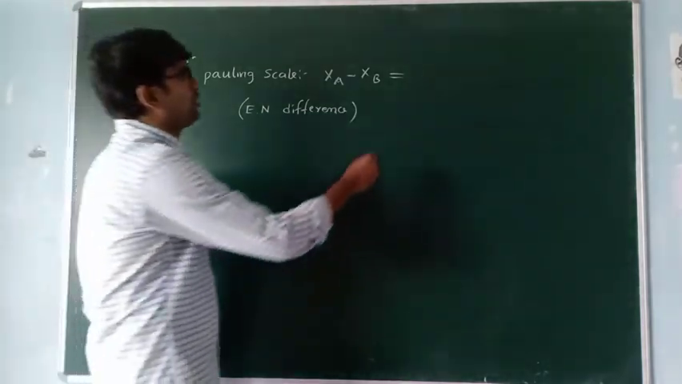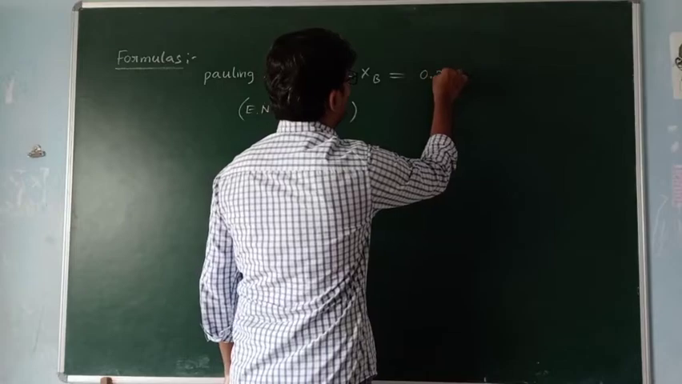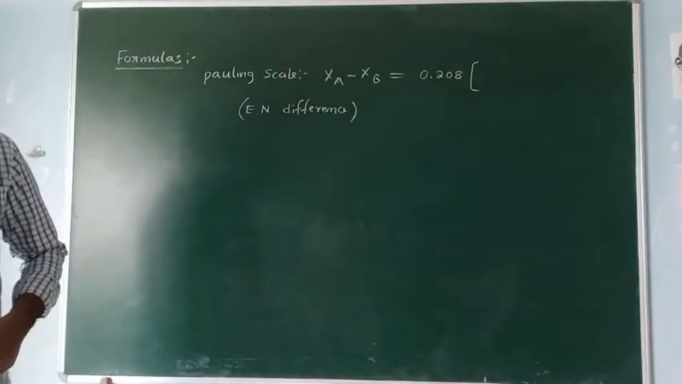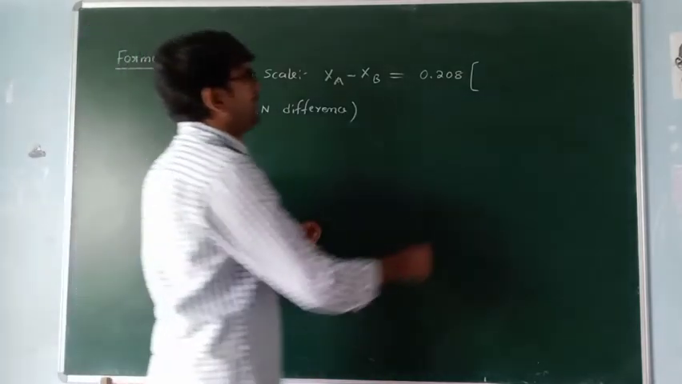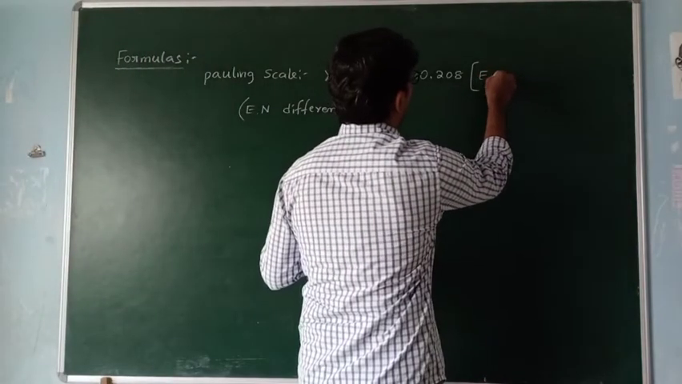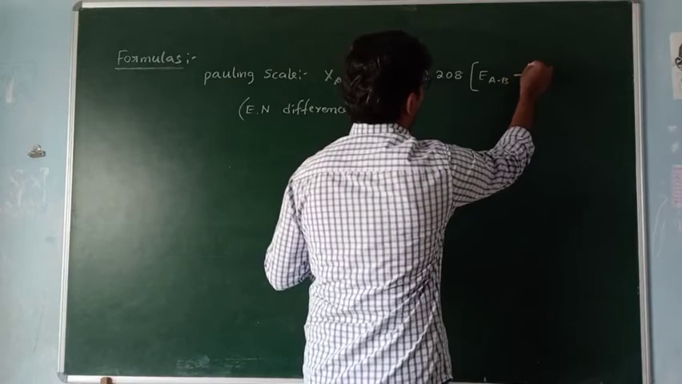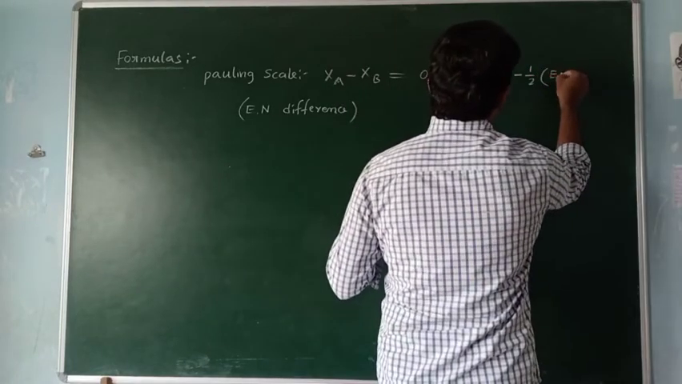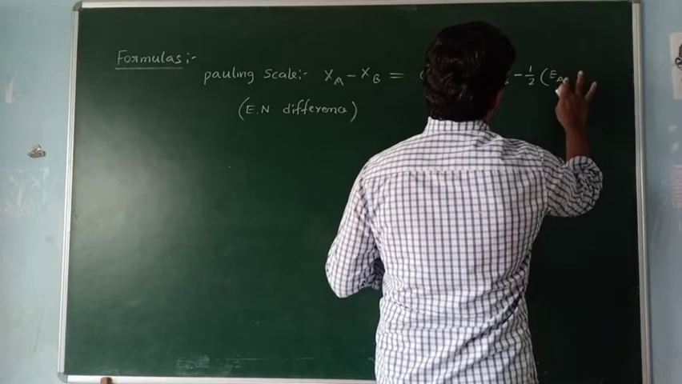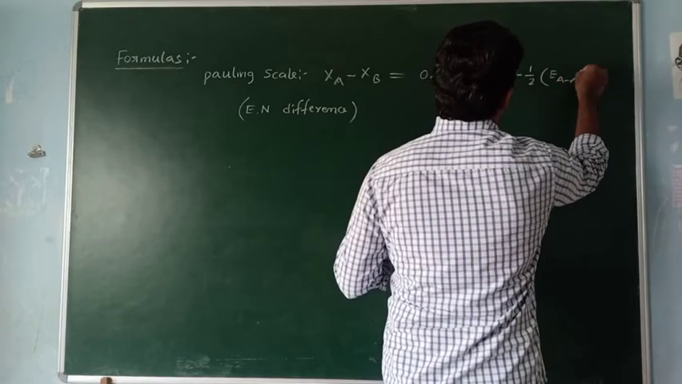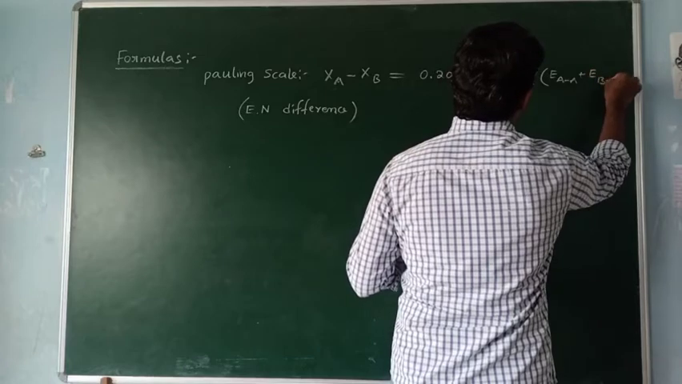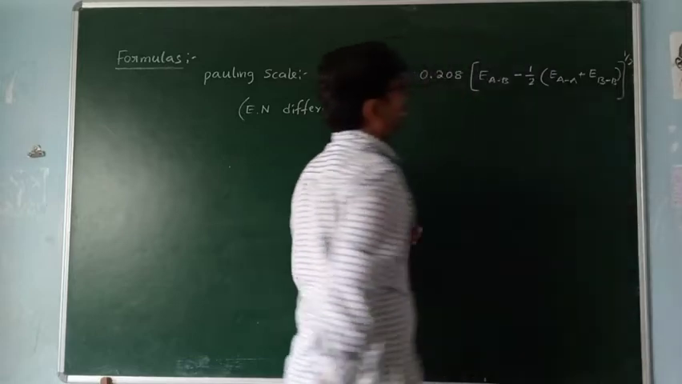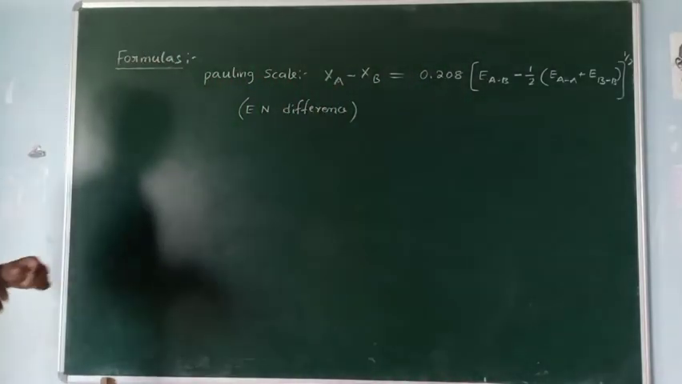That is equal to 0.208 into EAB, where EAB means, I will explain, minus 1 by 2 into EAA plus EBB, whole power 1 by 2.